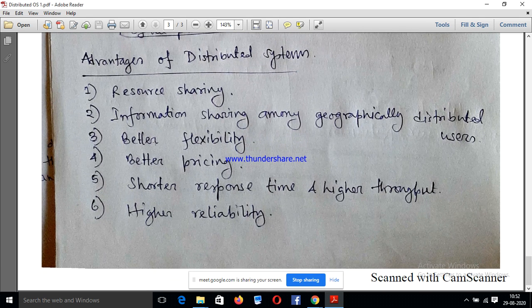And obviously number 3, it provides us better flexibility, and number 4 is it provides us a better pricing system also.